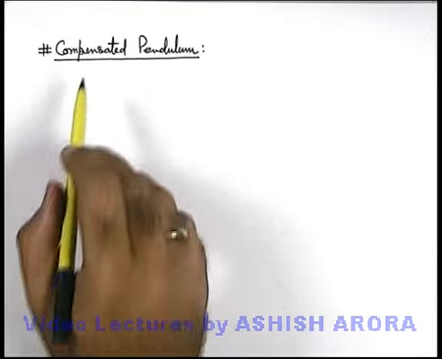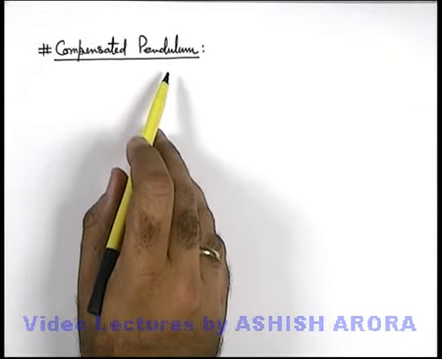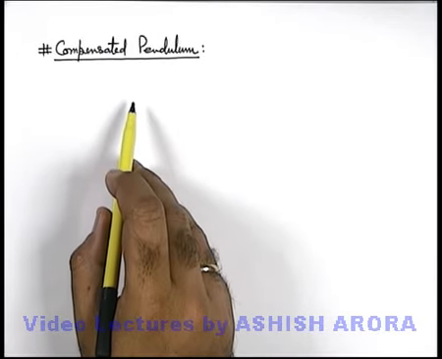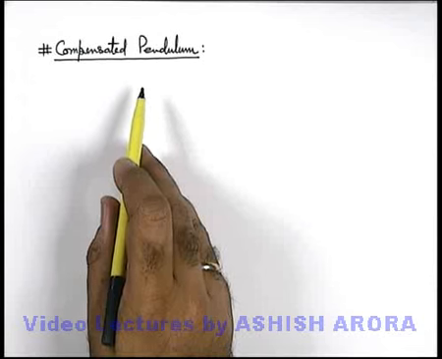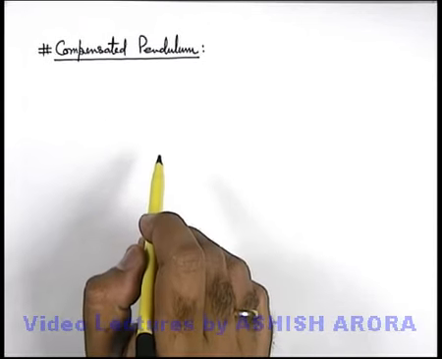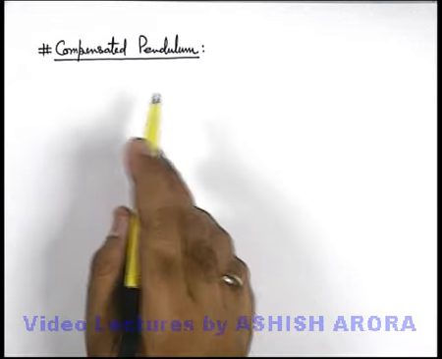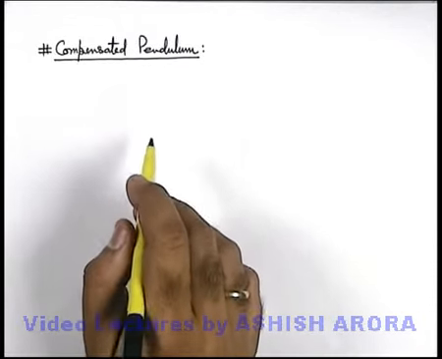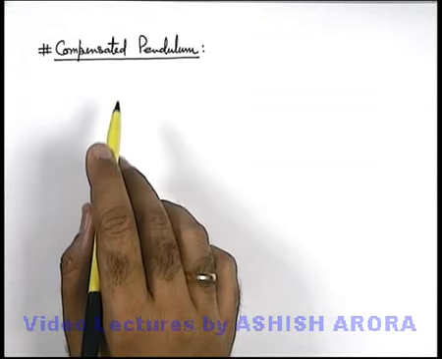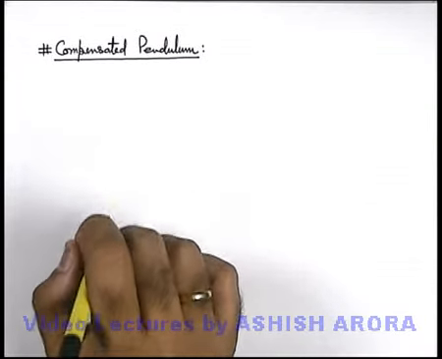Now let's discuss the compensated pendulum. As we have just seen in the previous article, if the temperature of a pendulum clock increases, its pendulum length also increases, due to which the clock will start losing time. Now, based on the same phenomenon, such pendulums are made in which the time period does not change with temperature,